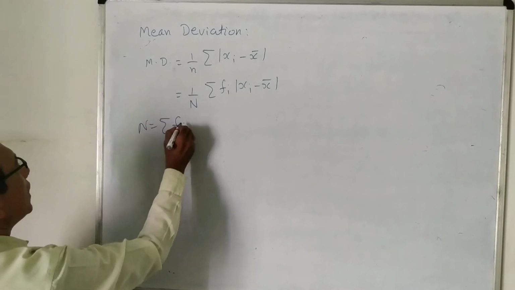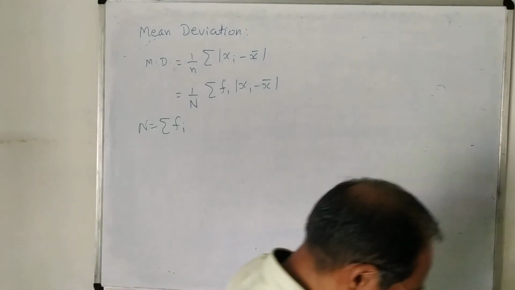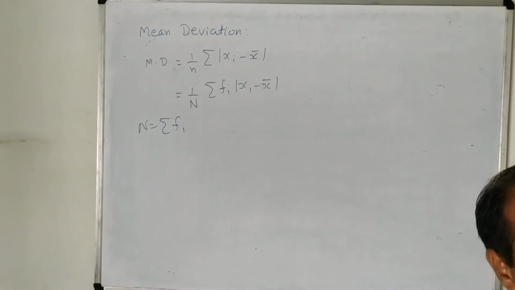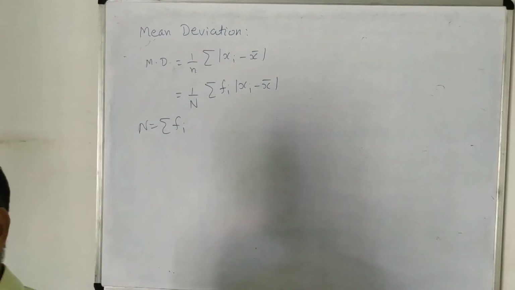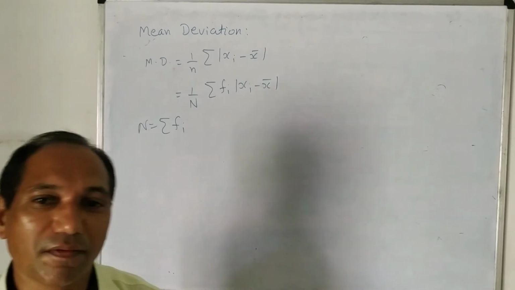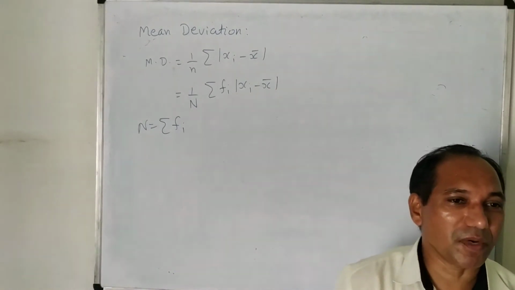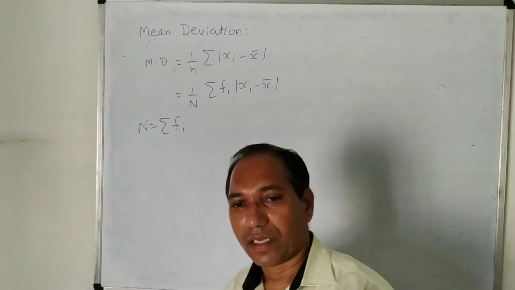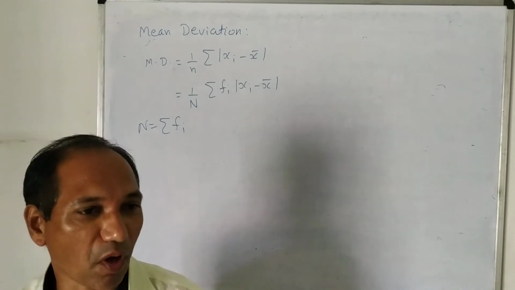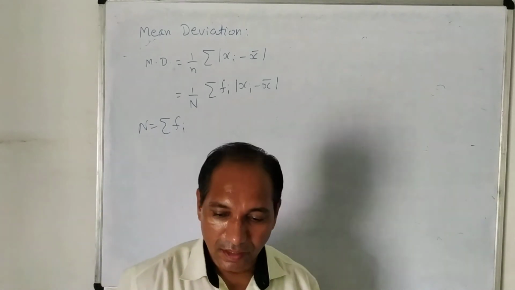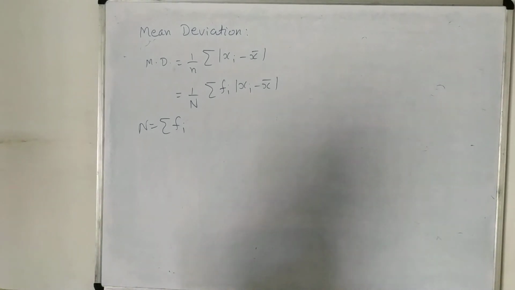We already know this one, the total frequency. The formula for frequency distributions is also very easy to remember, because if you know the formula for ungrouped data, then wherever x is involved, you simply multiply that quantity by f, that means frequency. You will get the formula for the frequency distribution. So here is the formula for this one.